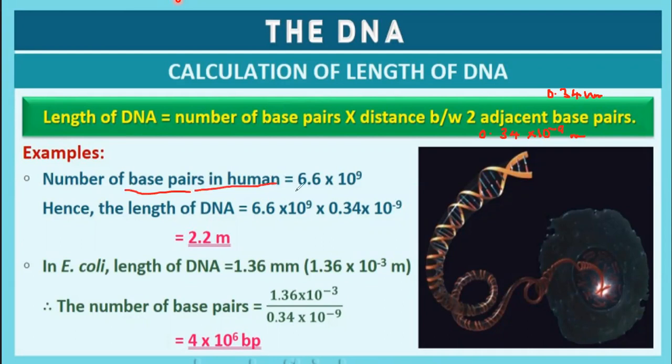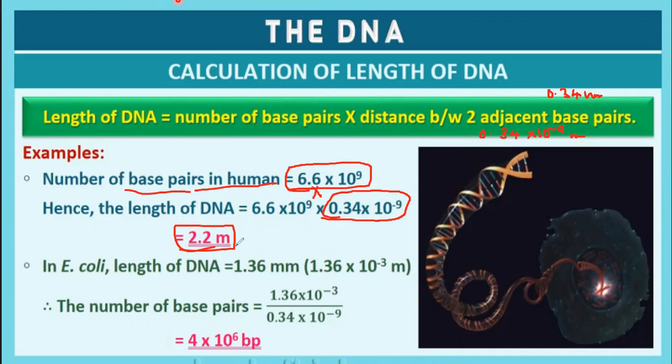It is 6.6 into 10 raised to 9. The distance between adjacent base pairs is 0.34 into 10 raised to minus 9. So the length of DNA is the product: 6.6 into 10 raised to 9 into 0.34 into 10 raised to minus 9.